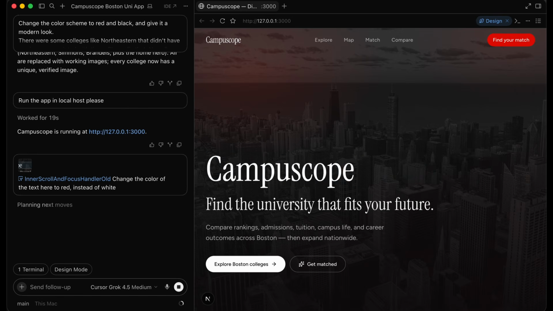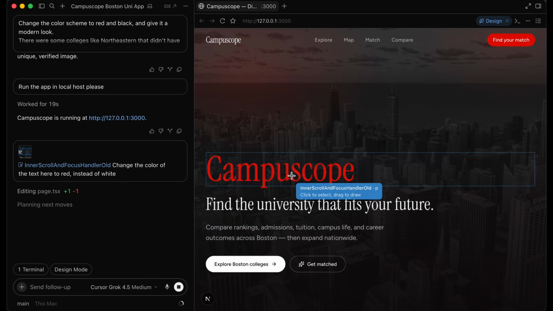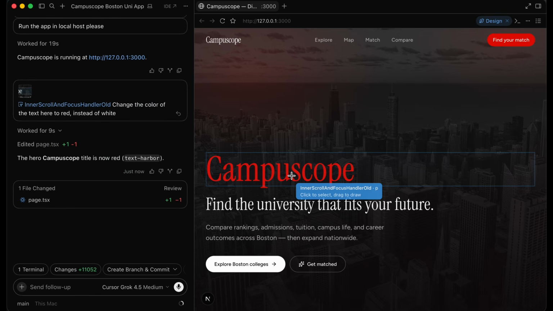I'm also going to talk about why this method is a lot better than just directly sending text. The reason for that is it has so much more additional context. It knows exactly what you're talking about. If I just said, change the white text to red, that's not specific. It might have changed this text or this text. This just makes it a lot easier for the AI model to do it quicker.